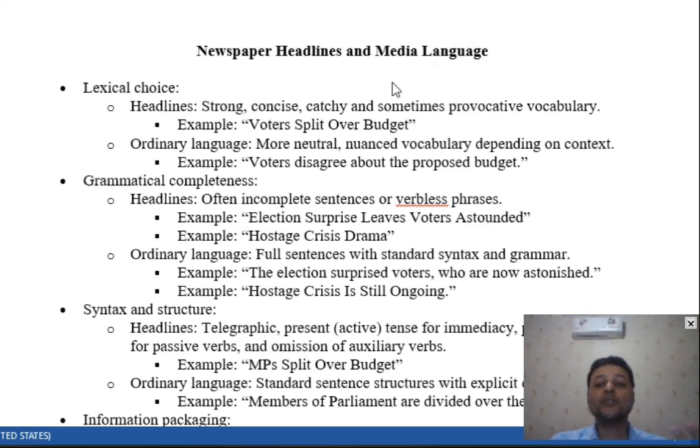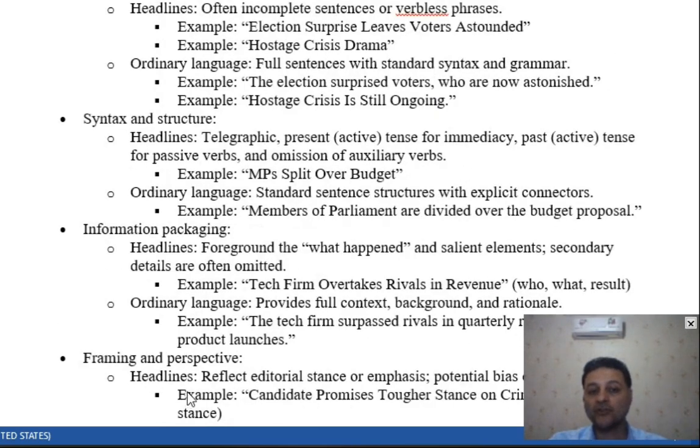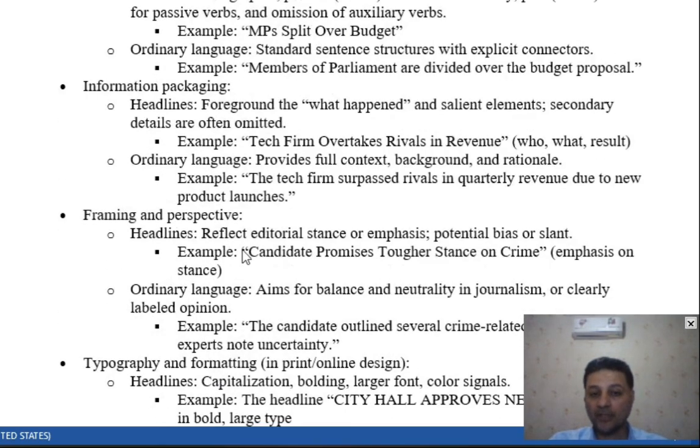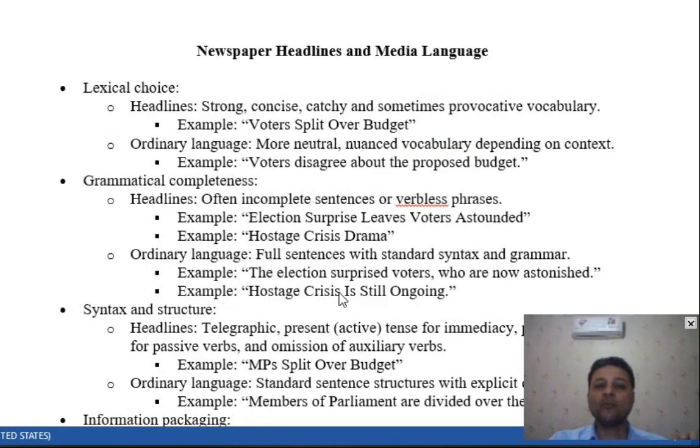Well, the kind of language we use ordinarily in normal text is different from the language used in newspaper headlines: the lexical choice, the grammar, syntax, and everything. All right, be very careful about this. And I divided them into different subcategories, like the lexical choice, the grammatical completeness, syntax and structure, information packaging, framing and perspective and viewpoints, and typography and formatting.